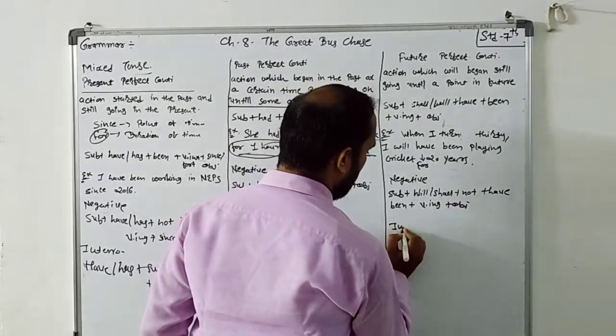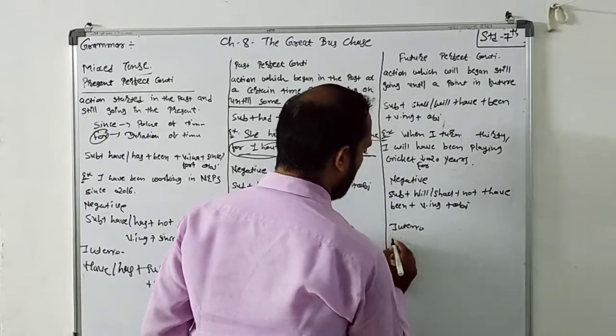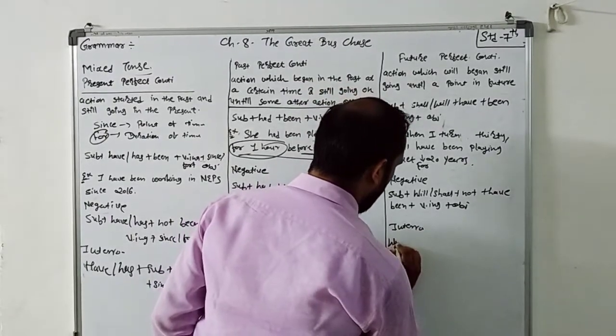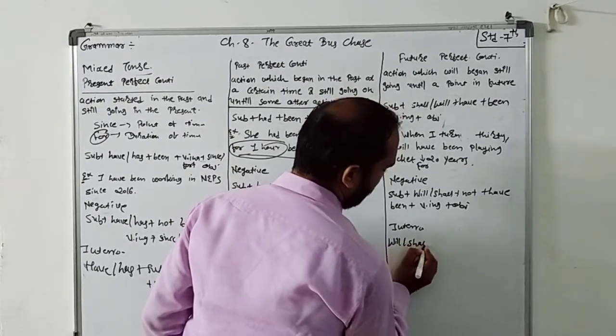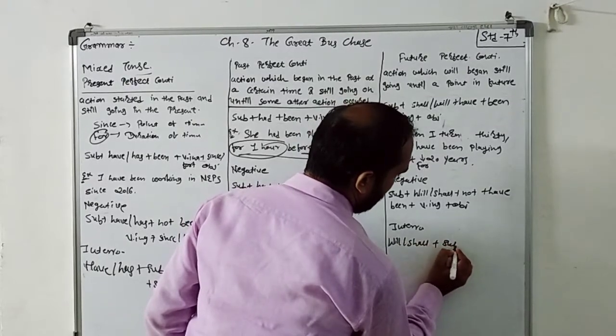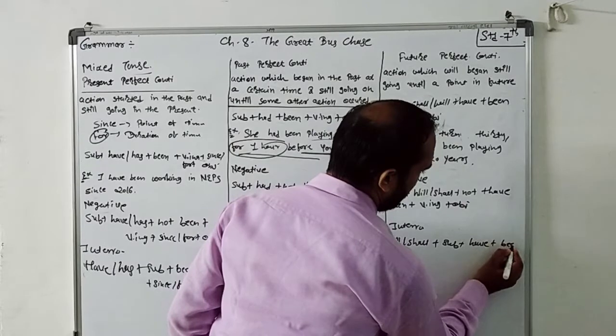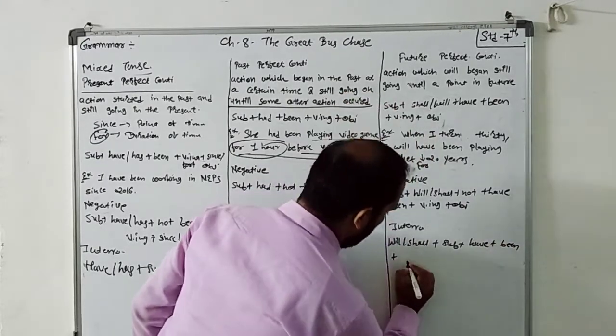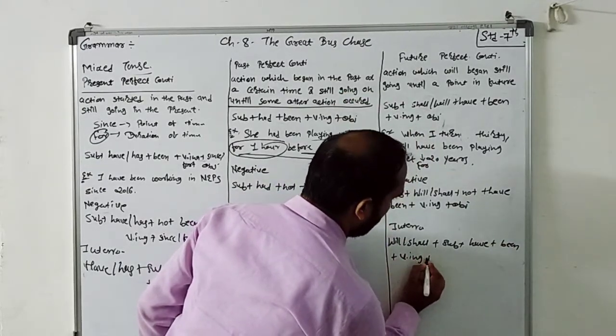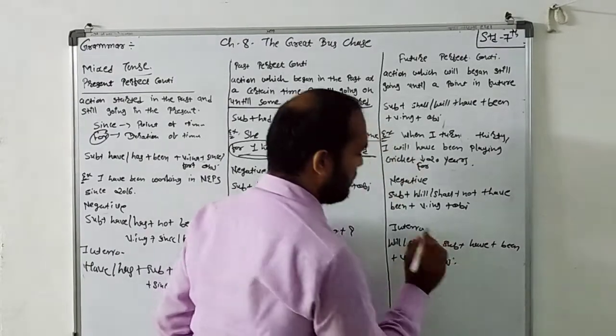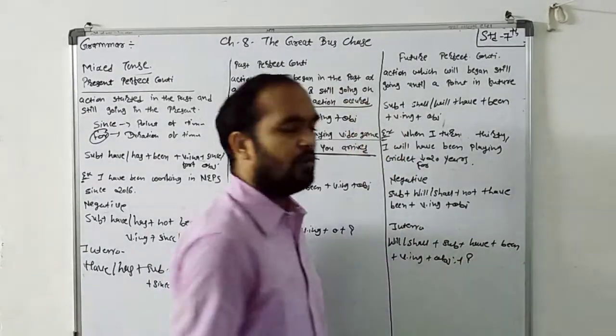And interrogative: will or shall plus subject plus have plus been plus verb with ing plus object plus question mark.